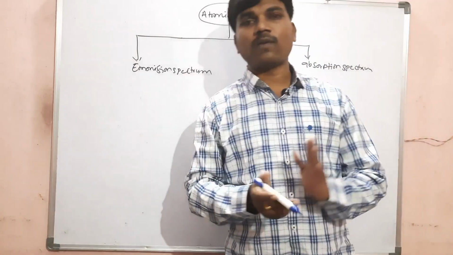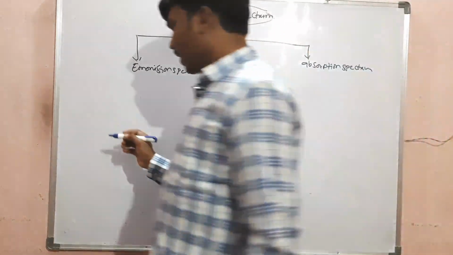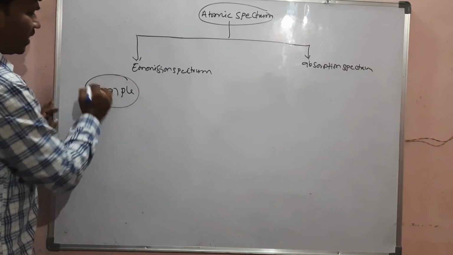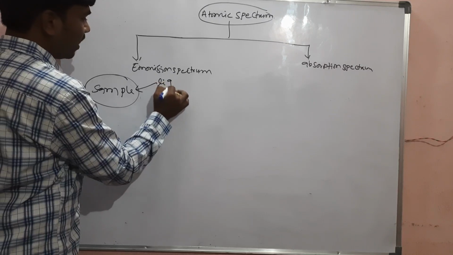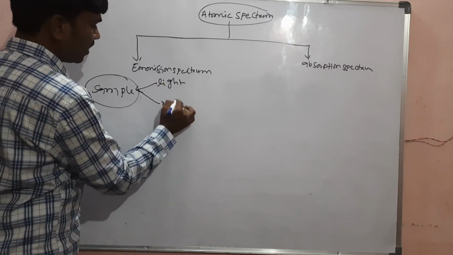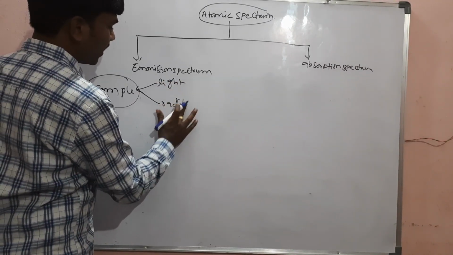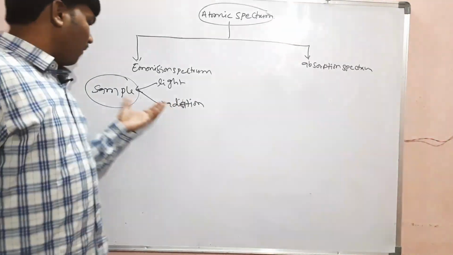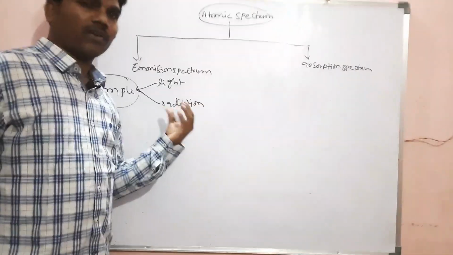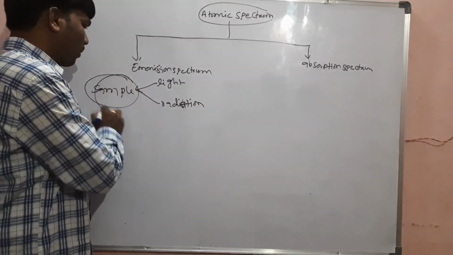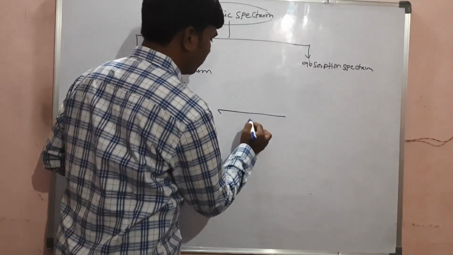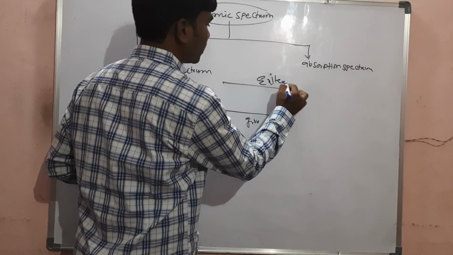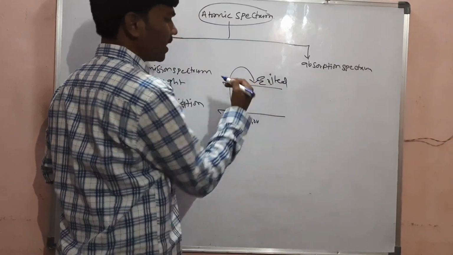Atomic spectrum is classified into 2 types, emission spectrum and absorption spectrum. What is an emission spectrum? If a sample is irradiated with light or any radiation, the atoms present in the sample will reach from the ground state to the excited state when they absorb energy.